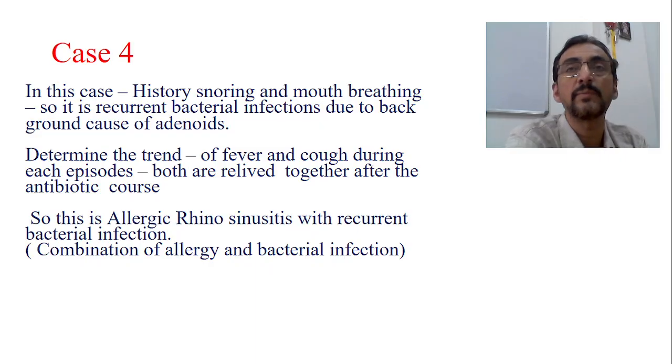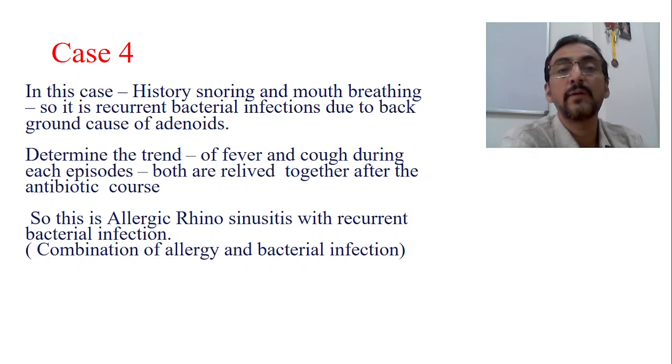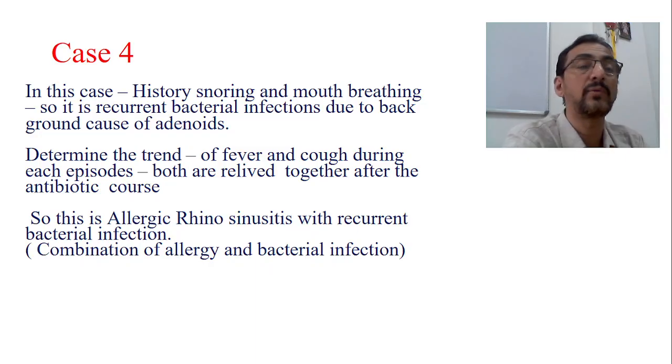This is one of the anatomical problems where the adenoid is present. So this becomes a background cause. Whenever such background causes are there, bacterial infections can occur repeatedly. So here the history of snoring as well as mouth breathing is there. It is a recurrent bacterial infection due to a background cause like adenoids or sometimes enlarged tonsils.